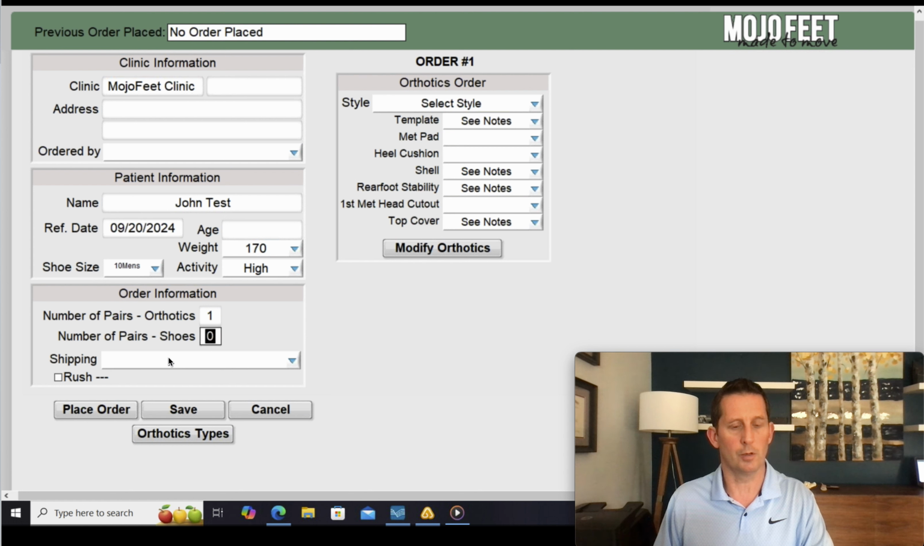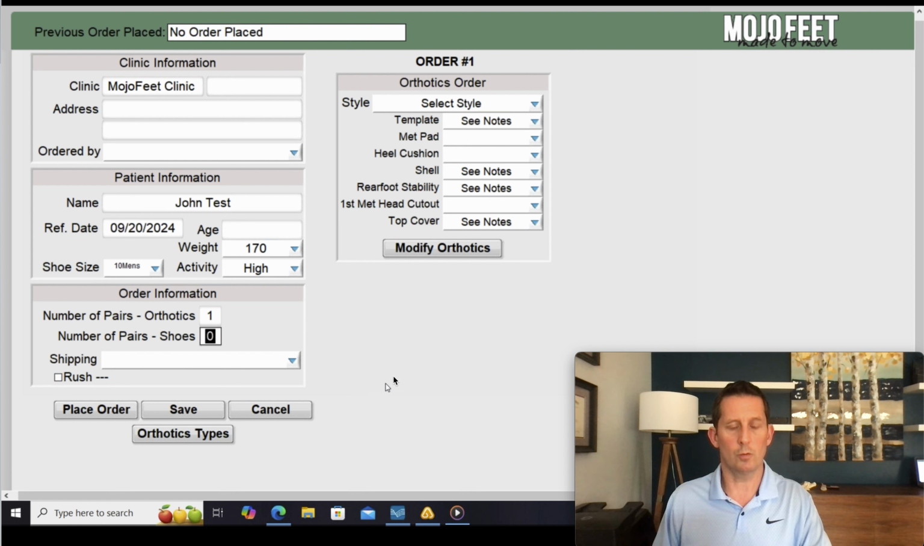Shoes, not applicable. Shipping, if it's a rush order, there is a charge for that. That's in our manual, our prices and policies list. You can click rush and we can do that for you, but there is a charge.